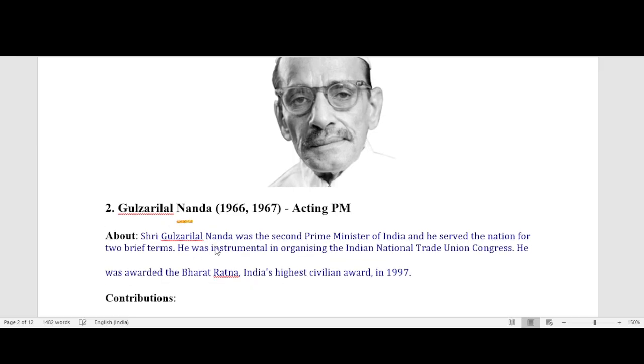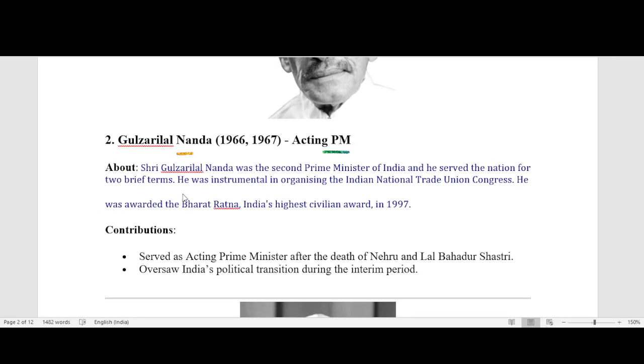This is our second Prime Minister, Gulzarilal Nanda. Office time 1966 to 1967. Acting Prime Minister. About: Shri Gulzarilal Nanda was the second Prime Minister of India and he served the nation for two brief terms. He was instrumental in organizing the Indian National Trade Union Congress.